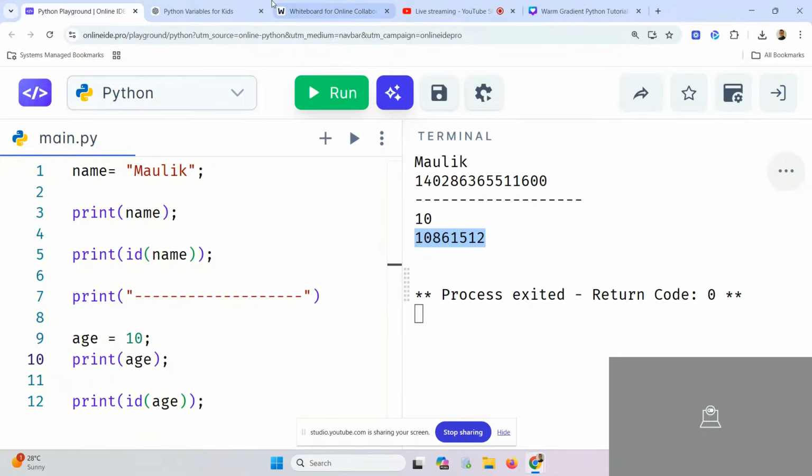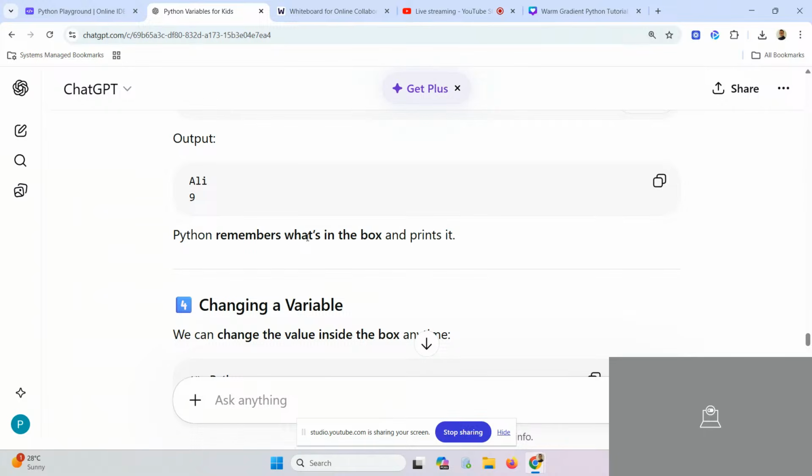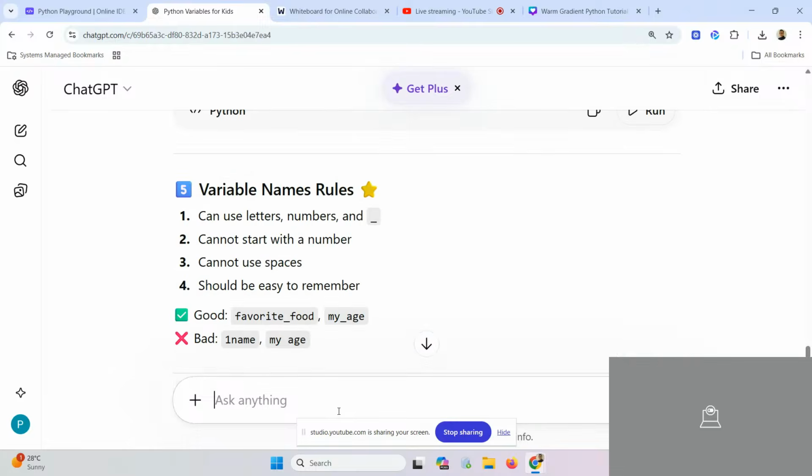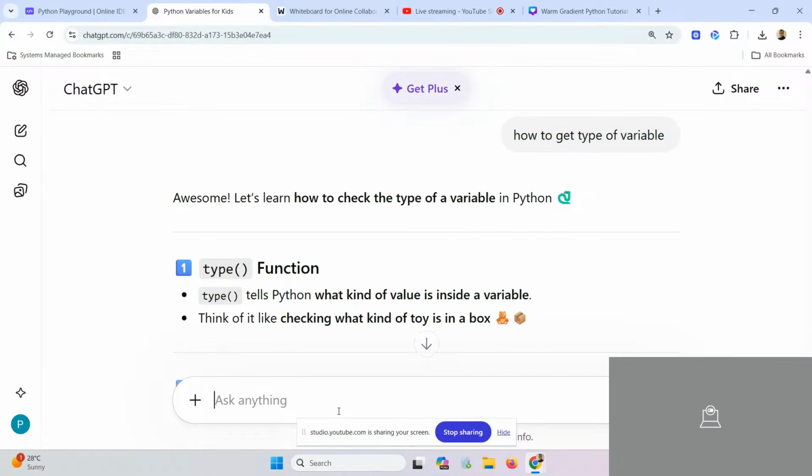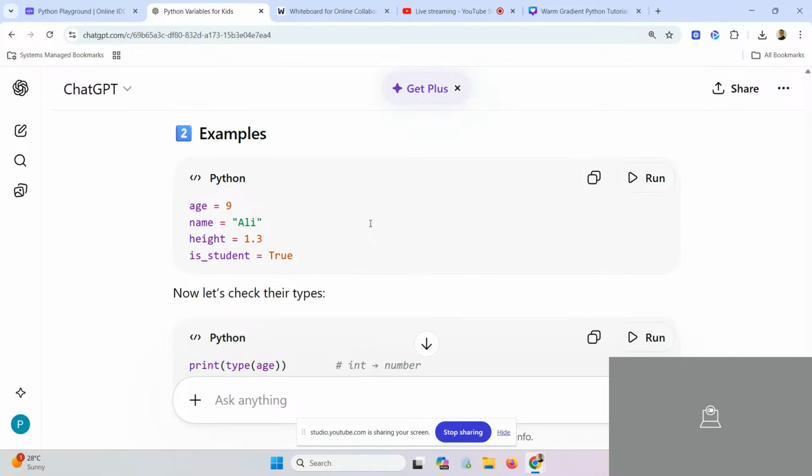I will teach you one more concept. You will not get this in any programming language. I'm teaching you this, you will not find it in any YouTube video. I'm going into very detail and teaching in a very detailed manner. How to get the type of a variable? I would like to know what is the type of my variable in Python. I should be able to find out what the type of my variable is.